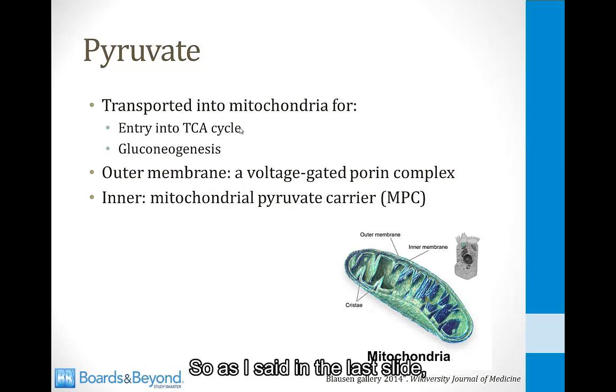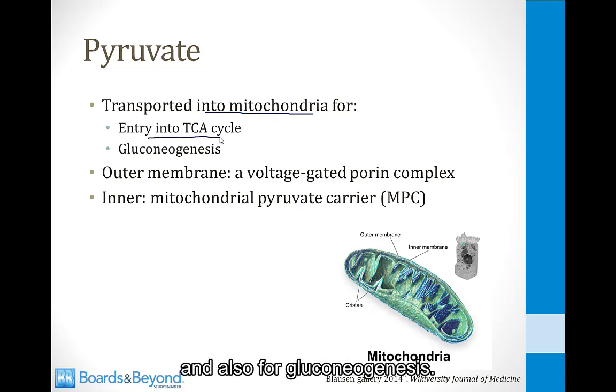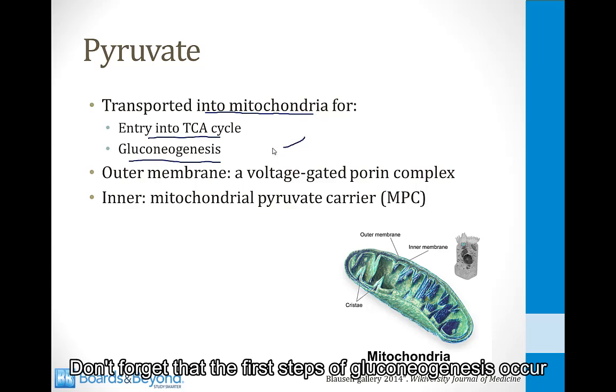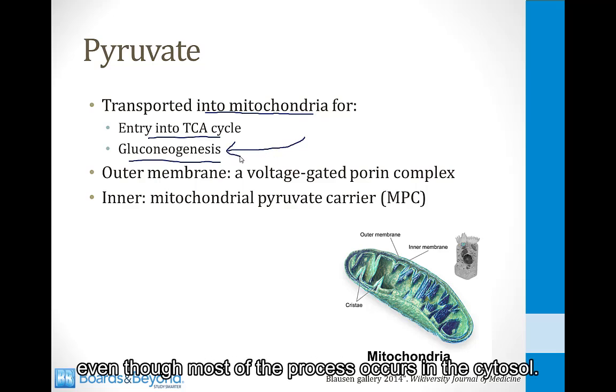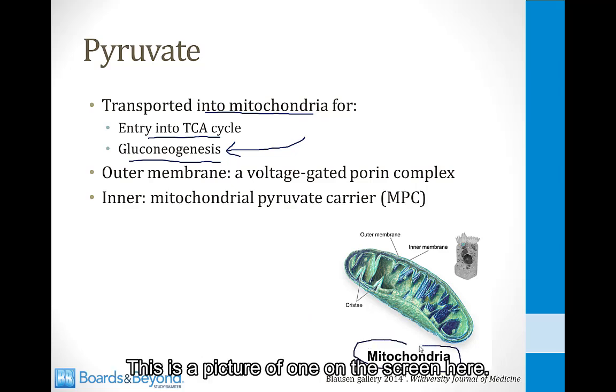So as I said in the last slide, pyruvate is transported into the mitochondria for entry into the TCA cycle and also for gluconeogenesis. Don't forget that the first steps of gluconeogenesis occur inside the mitochondria, even though most of the process occurs in the cytosol. A brief review of the structure of mitochondria. This is a picture of one on the screen here.